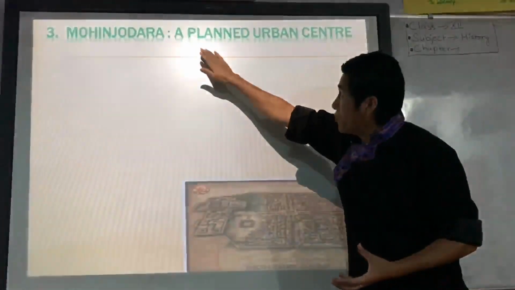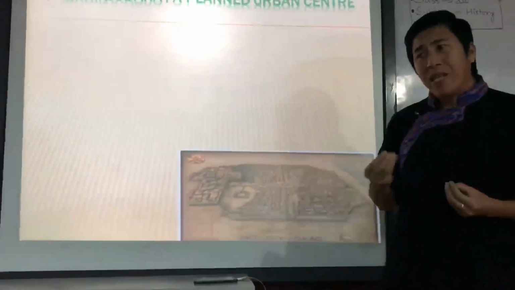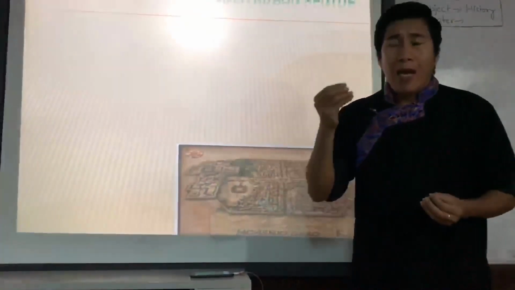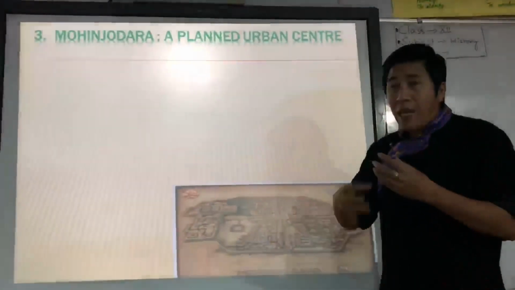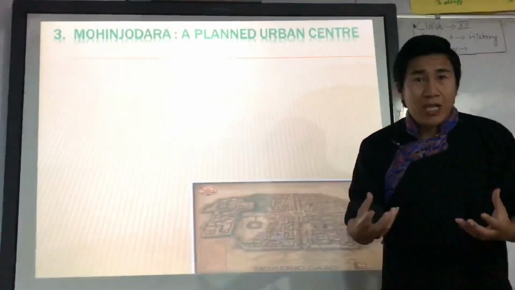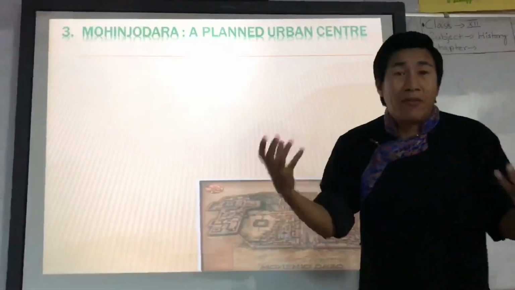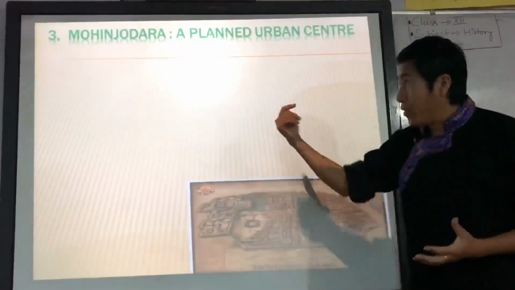Now, the plan of Mohenjo-daro is how they planned it. I think the Indus Valley people had very good knowledge about architecture and cartography. That's why they planned this city in a very beautiful way.